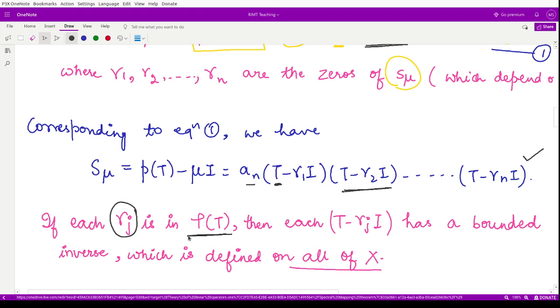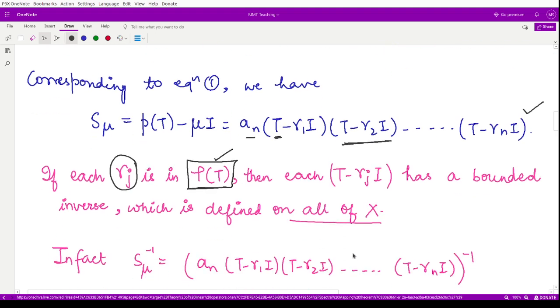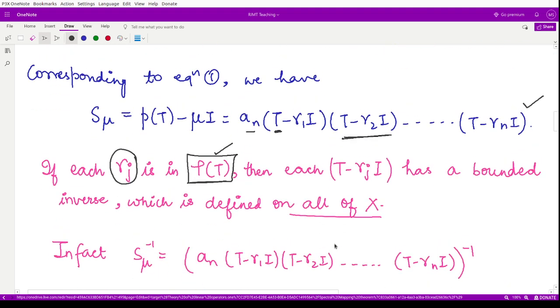Because we are assuming the elements are taken from this resolvent set, and for a resolvent set, the resolvent operator is bounded, exists, and is defined for all of the elements x. Therefore, for each gamma j, this factor has a bounded inverse defined on all of x.